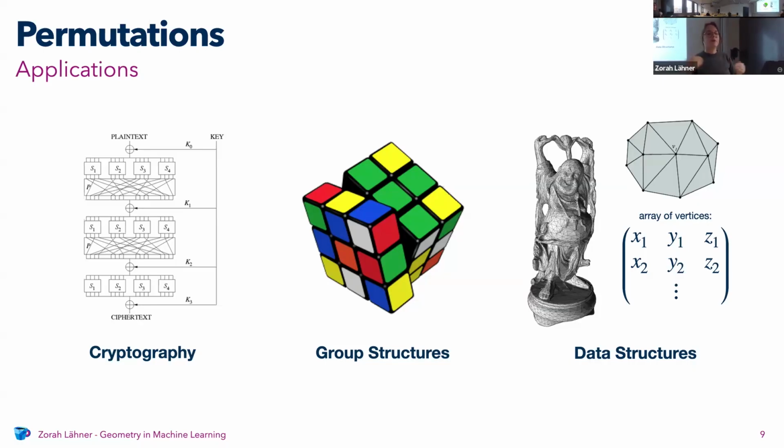And this can be a problem if you want applications that do not depend on this ordering. So for example, what we will later see as the application is you have a 3D mesh, and then maybe you have a similar 3D mesh, and you want to find the points that correspond in these two meshes. And then you might want to represent this as a permutation. So you want to find this actual permutation.